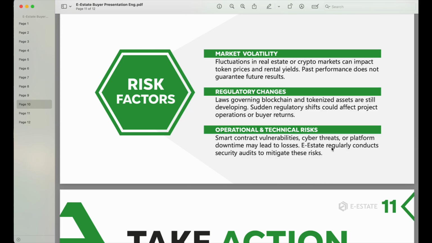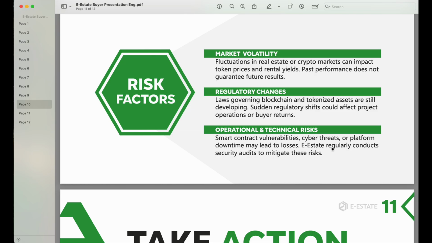So a sudden regulatory shift could also affect the project, and of course we that are the buyers, we the investors. In terms of the operational and technical risk, smart contract vulnerability, cyber threats, or platform downtime may lead to losses. E-Estate regularly conducts security audits to mitigate this risk.